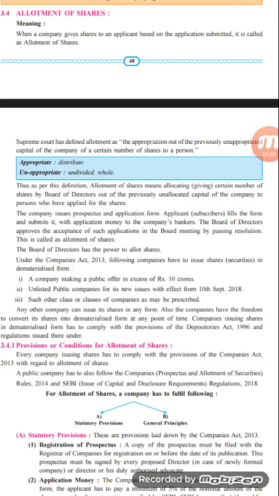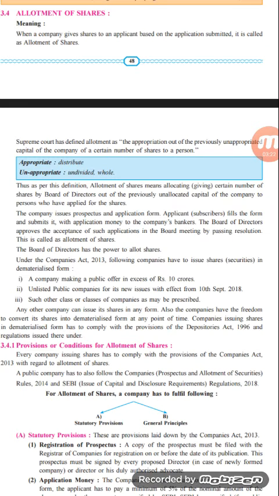Prospectus means a booklet in which each and every piece of information related to the company will be mentioned, like the name of the company, the business of the company, the nature of the company, the size of the company, the board of directors of the company, the business that the company is doing, the last 3 years' profit, profit after tax, why the company wants to raise the capital through the equity share, and what business and ventures they are going to do after raising the capital. So each and everything will be mentioned in that particular booklet, which we call a prospectus. So here the company will issue the prospectus along with the application form.